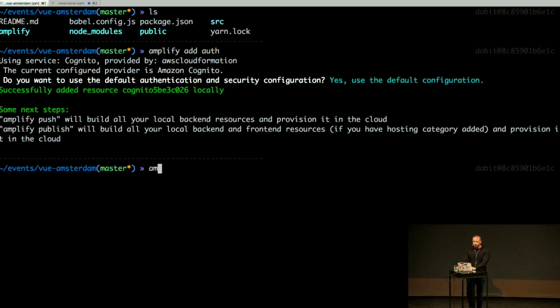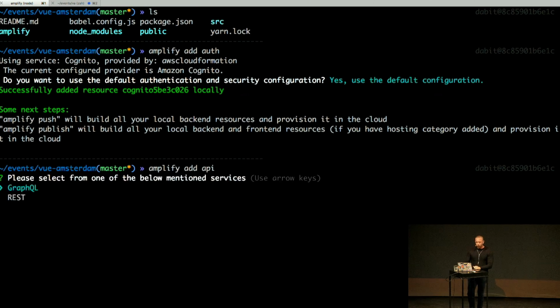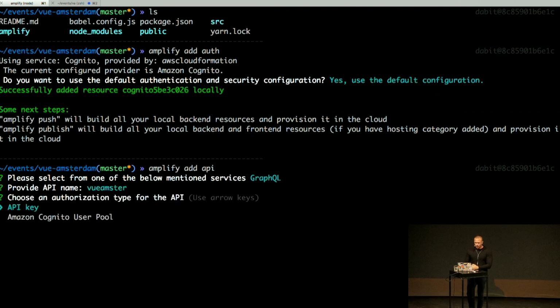So to do that, I'll run amplify add API. Here, we're given the option of either GraphQL or REST. I'm going to choose GraphQL. We have the option to provide an API name. Vue.js sounds fine to me, but we can't do that, I guess. I'll just call it that. And then we can choose an authorization type. We can either choose API key or Amazon Cognito user pools. API key would be like an open API that anyone can connect to as long as they have the API key. And then Cognito user pool is an authentication provider similar to what we set up already. But we also support things like OIDC, so you can use Auth0 or bring your own authentication provider.